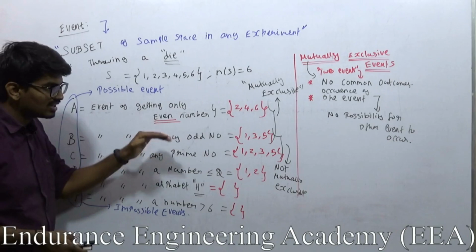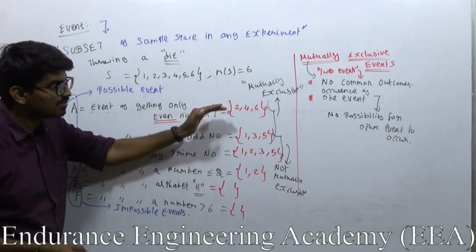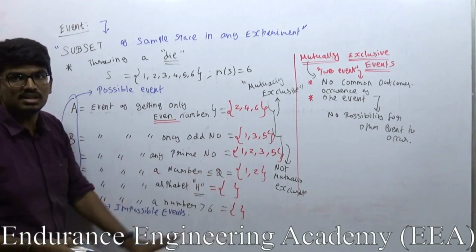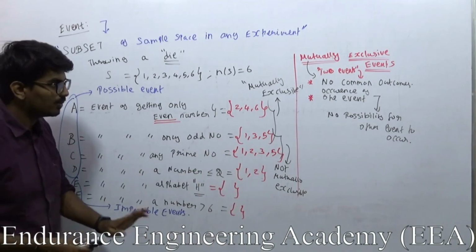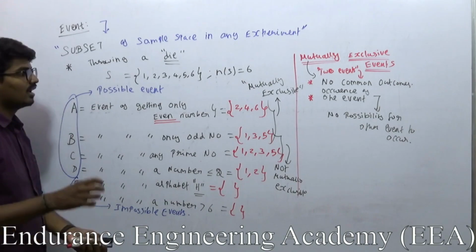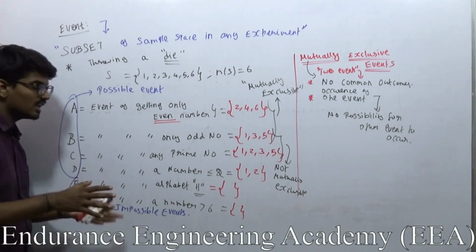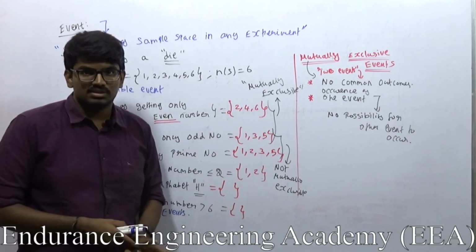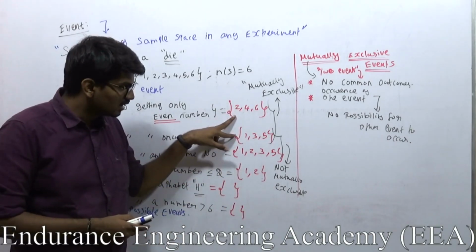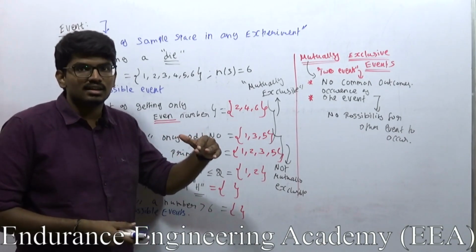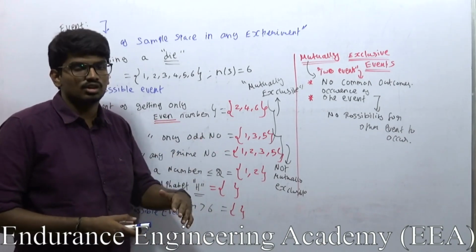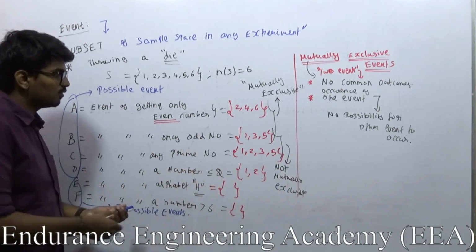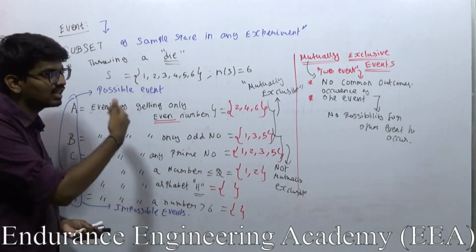But this type of situation can never happen in A and B, because A and B are mutually exclusive. If one happened, in the other event there is no possibility of occurrence. I hope it is clear, right? So mutually exclusive means there won't be any common possible outcomes. If there are no common possible outcomes, then if one event occurs, there is no possibility for the other event to occur. You can say it from here. But if it is non mutually exclusive, if one event occurred, there is a possibility for the other event also to occur.